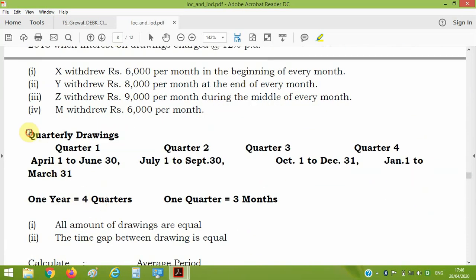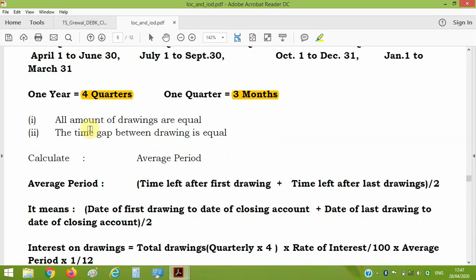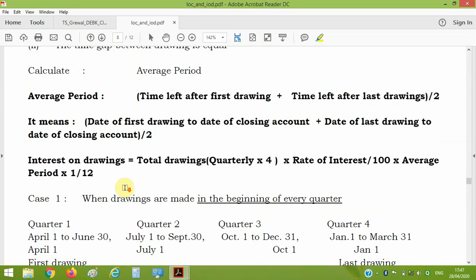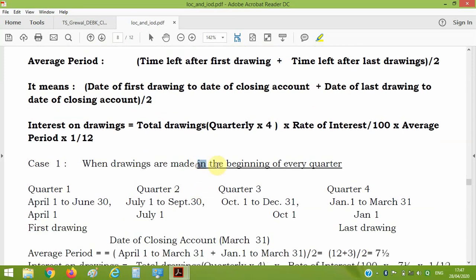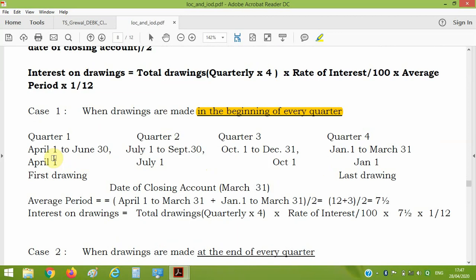Thereafter, if partners are drawing quarterly, there is quarter 1, as I have explained, quarter 2, quarter 3 and quarter 4. So 1 year has 4 quarters, and 1 quarter has 3 months. Again here we are taking the question: if the partner is drawing at the beginning of every quarter, then it will be 1st April, 1st July for the second quarter, 1st October for the third quarter and 1st January for the fourth quarter.